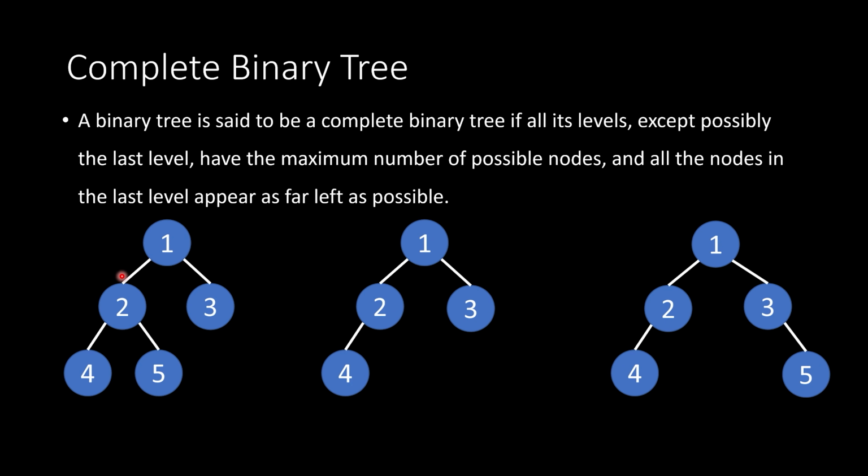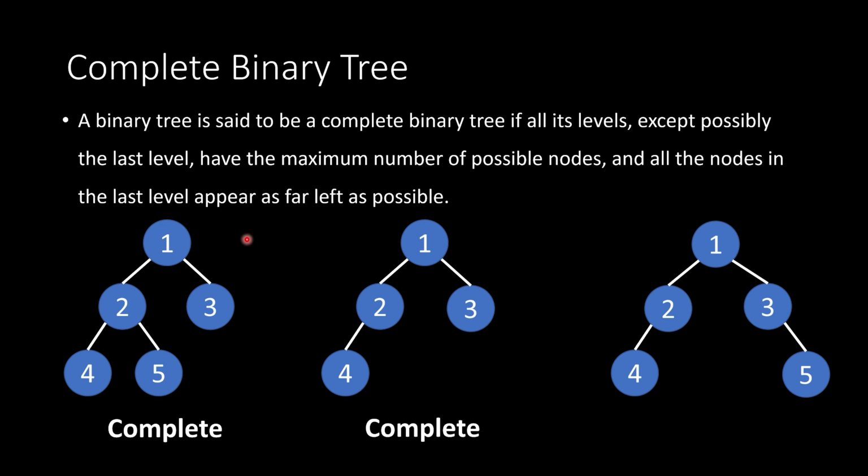Okay, so example 1, this is a complete binary tree. The reason it is a complete binary tree is because we have all levels except the last filled. So this has 2 nodes, so it's a filled level, and the nodes that exist in the last level are as far left as possible. Okay, moving on to the next one. This is a complete binary tree.